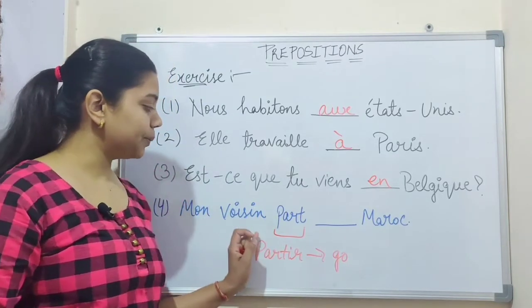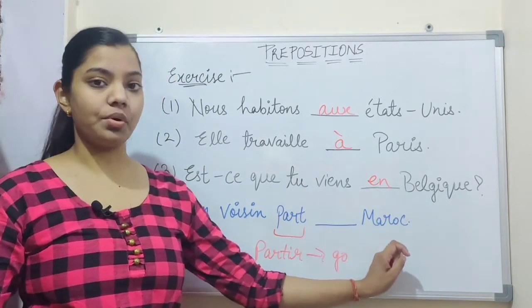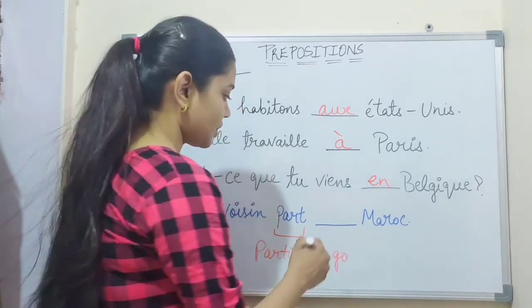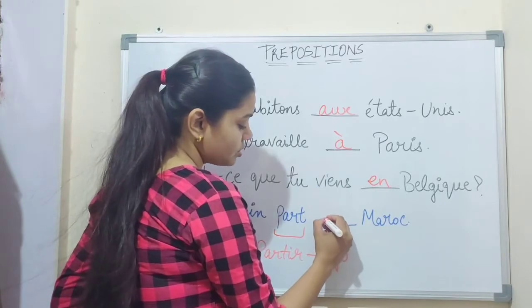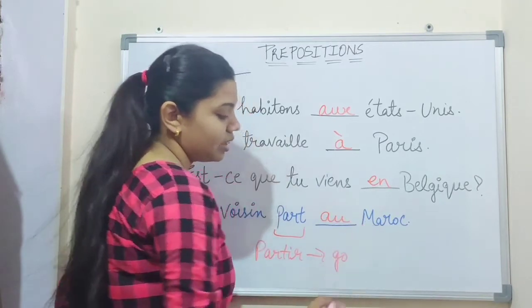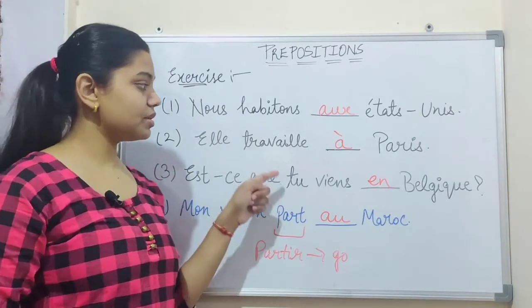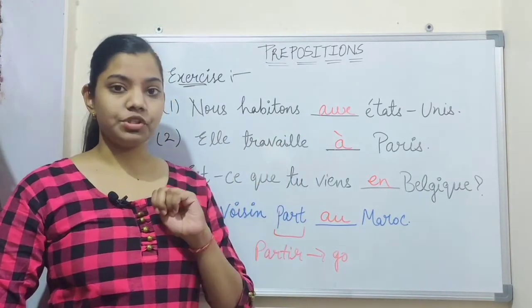So my neighbor goes to Maroc. Maroc is a masculine country, so for a masculine country we use au. We use au as a preposition. So these four sentences are on prepositions.